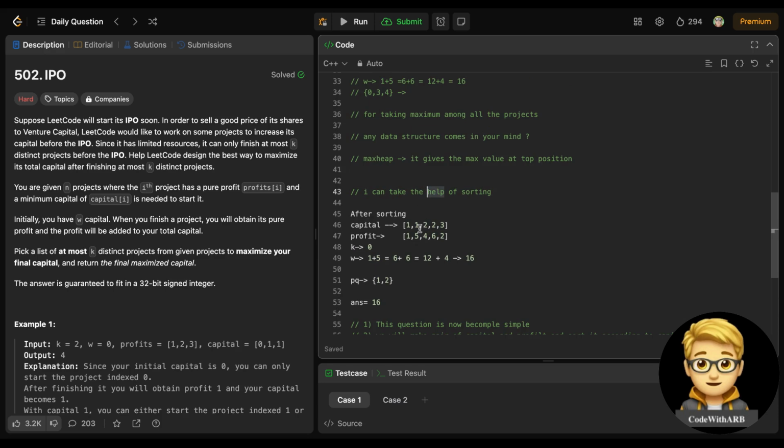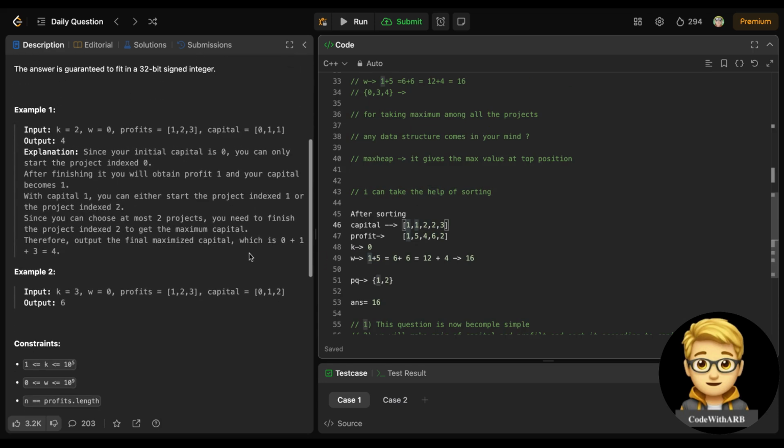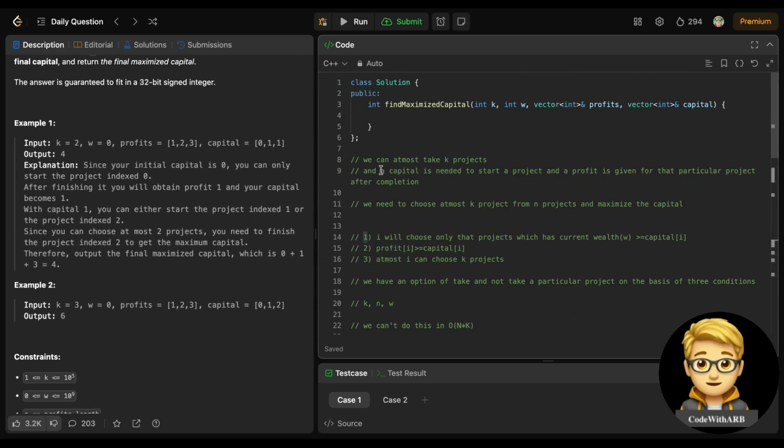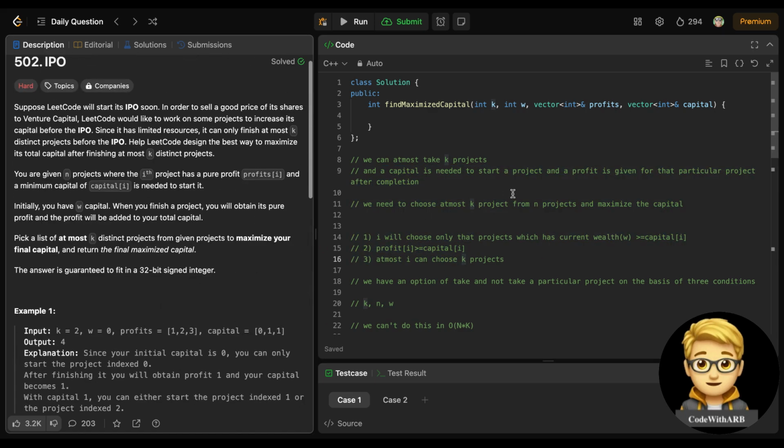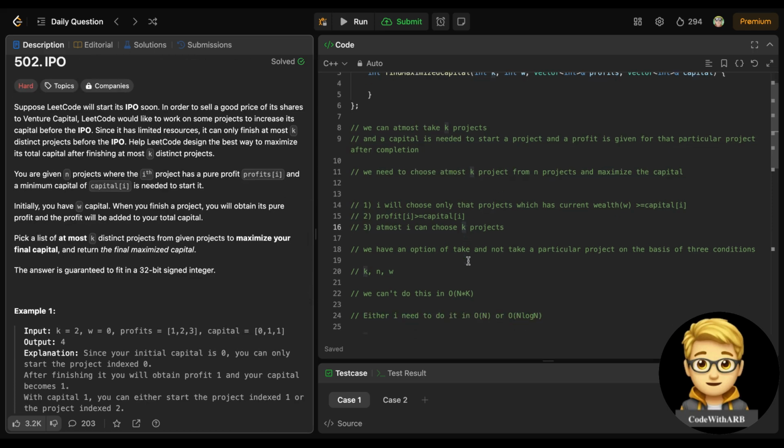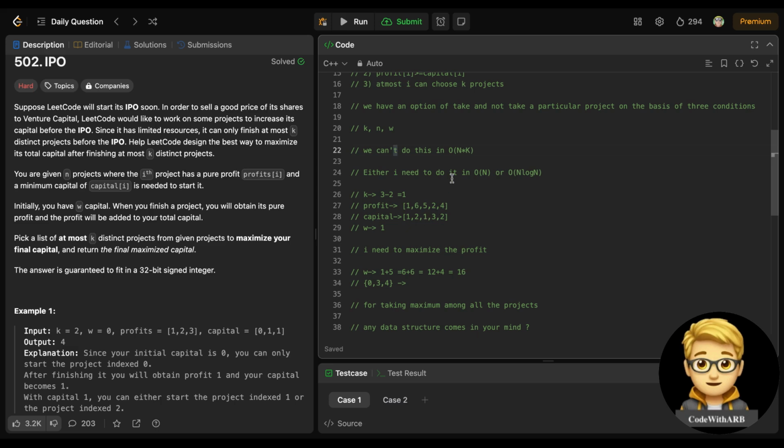And the sorting and all. So this is how you think for any of the questions, right? So why will I not take the DP approach? Because the constraints are very large. So it means I got an idea that I definitely can't do it in DP, in O of n into k, and brute force won't work. So I can either do it in O of n log n. So I think in that direction, how can I do that?